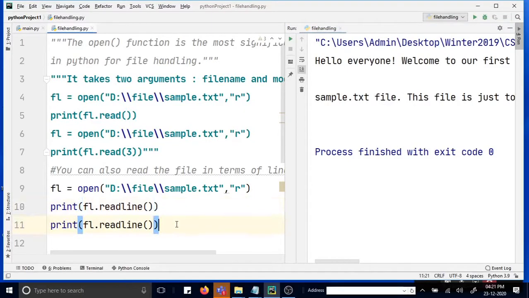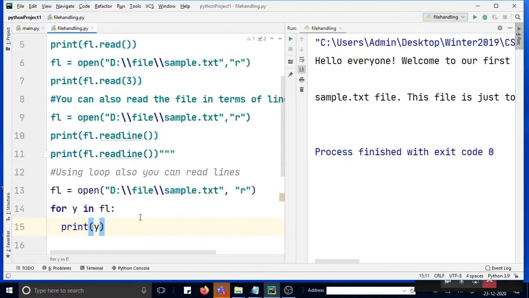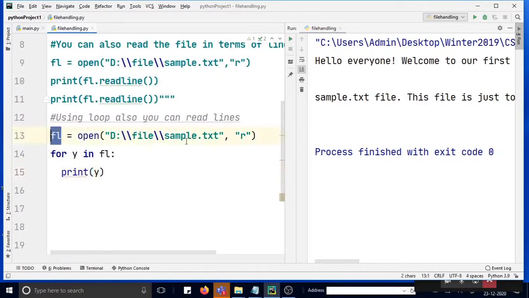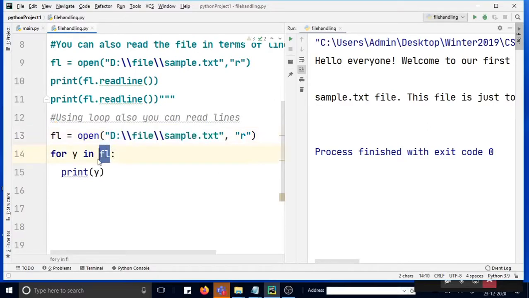Now let us say you want to generalize this and use a loop for that. You can do that. Here everything remains the same, the mode will be read mode only. You give the path where the file exists that you want to read, and then you have a loop: for y in file, print y. So it will happen in a loop fashion. Let us run it and check whether it runs or not.